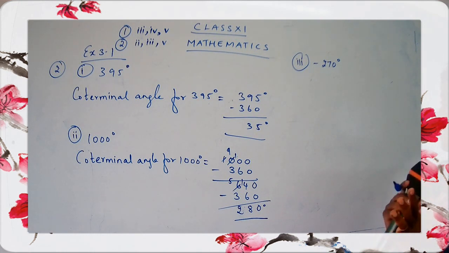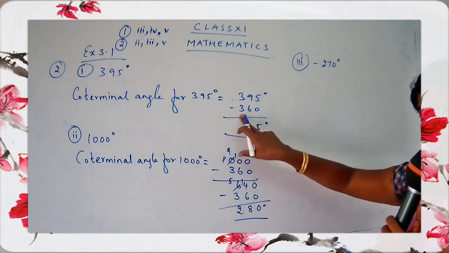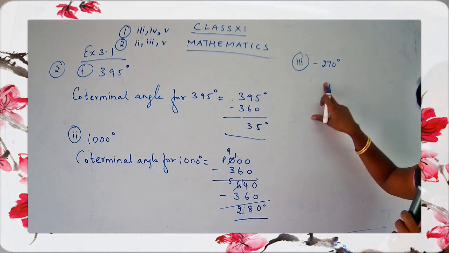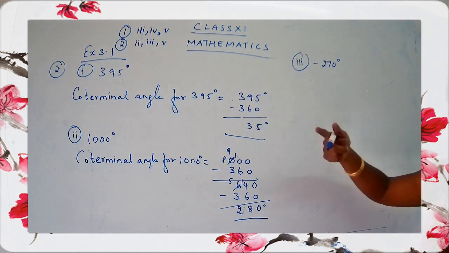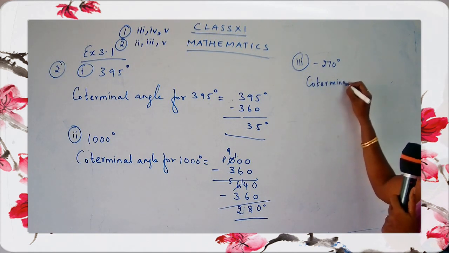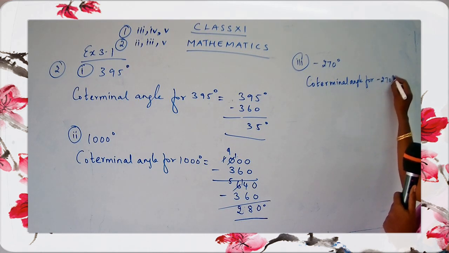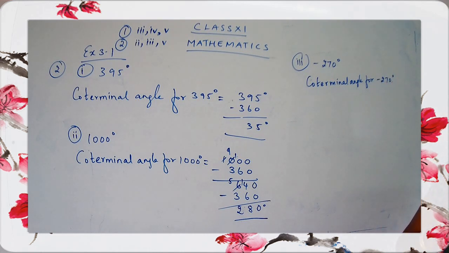Now let's see how to do this sum. This is a minus sign, okay. So when you had a positive angle, we subtracted 360. When you have a negative angle, yes, you have to add 360 degree. That's all. Come on, do it. Coterminal angle for minus 270 degree. Be careful with the sign, children. You have to be very careful with the sign.